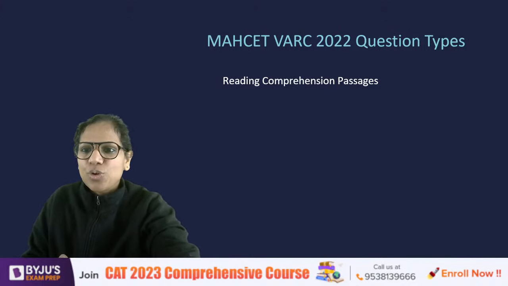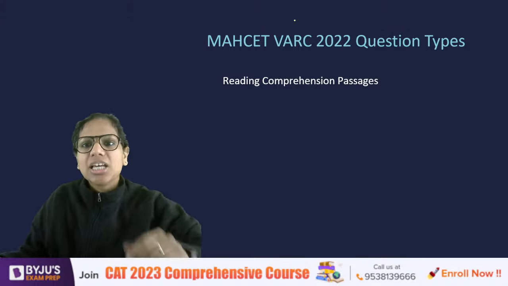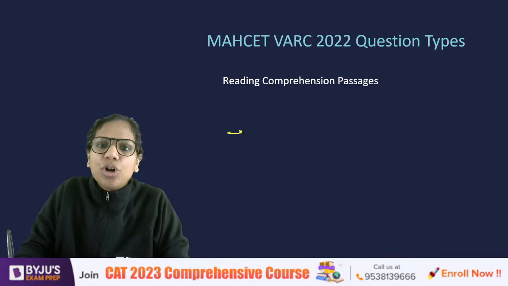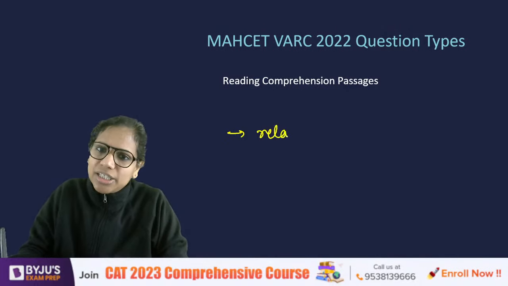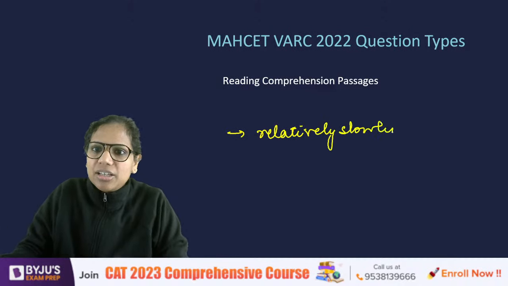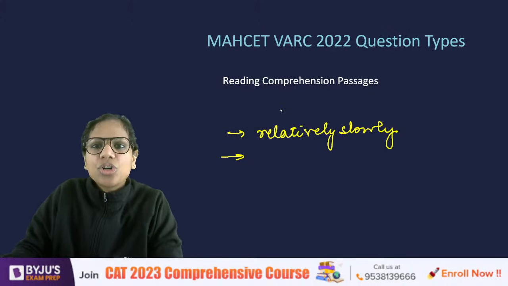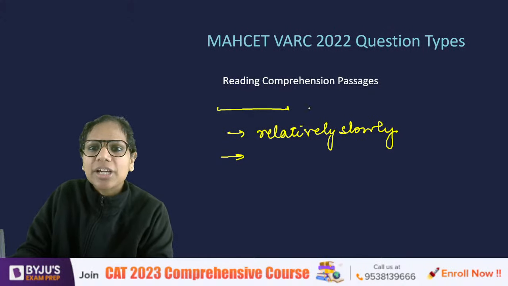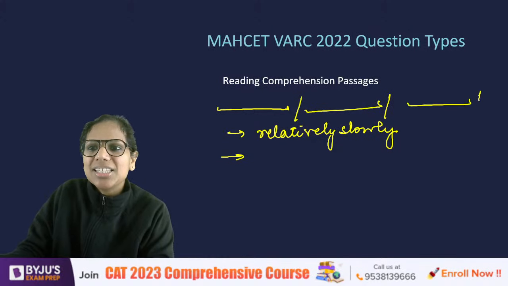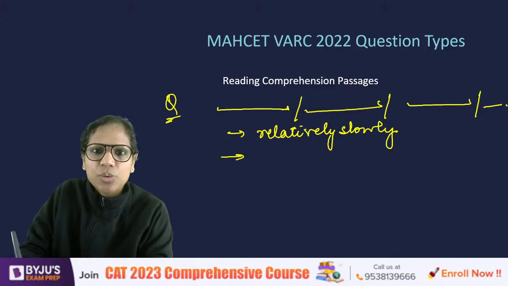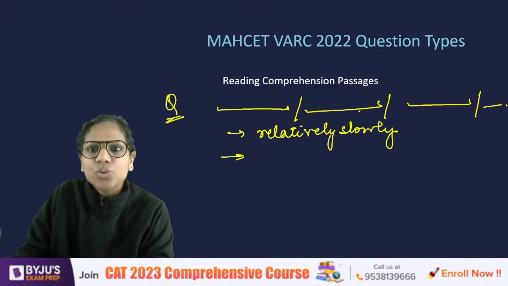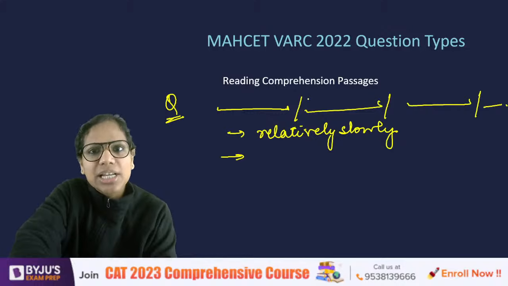And apart from that, of course, you are asked about errors present in parts of a sentence. There again, you have to read with a fault finding lens. So again, relatively slowly. What students do is they look at each fragment independently, but they don't connect it with the whole. See, the sentence is a whole sentence. I have divided it into fragments for the purpose of my question, but the error that you will find will be in the context of the whole sentence only.